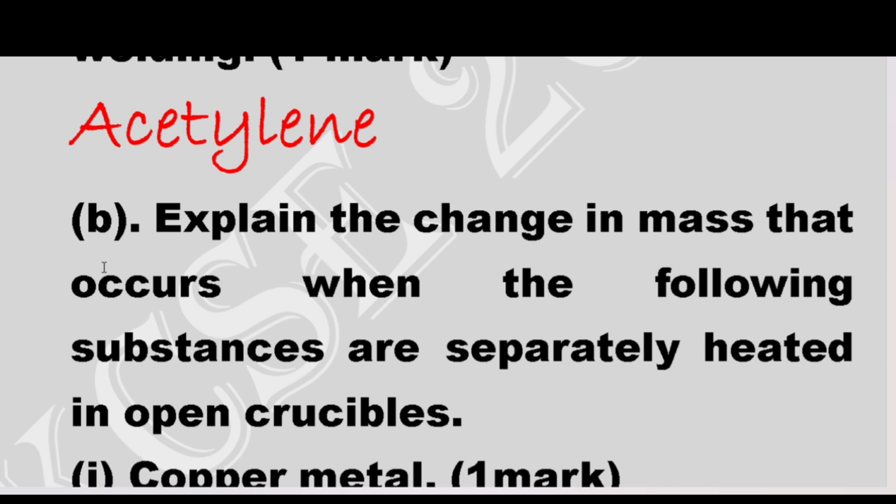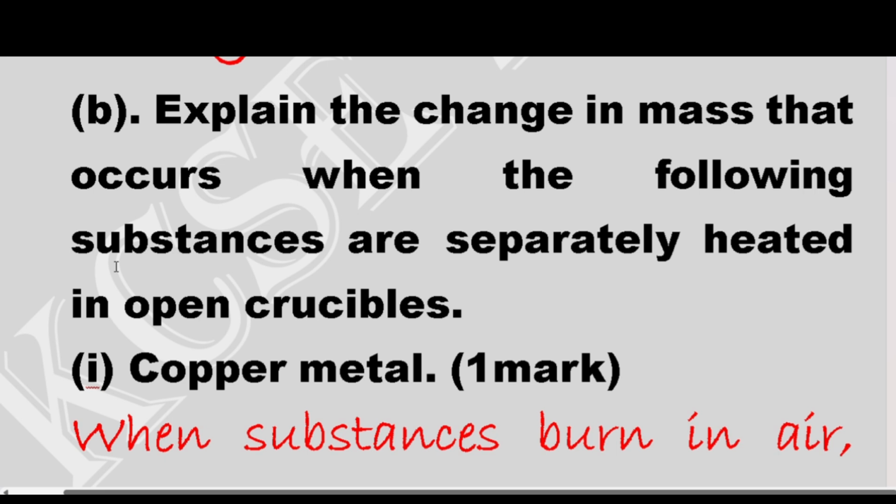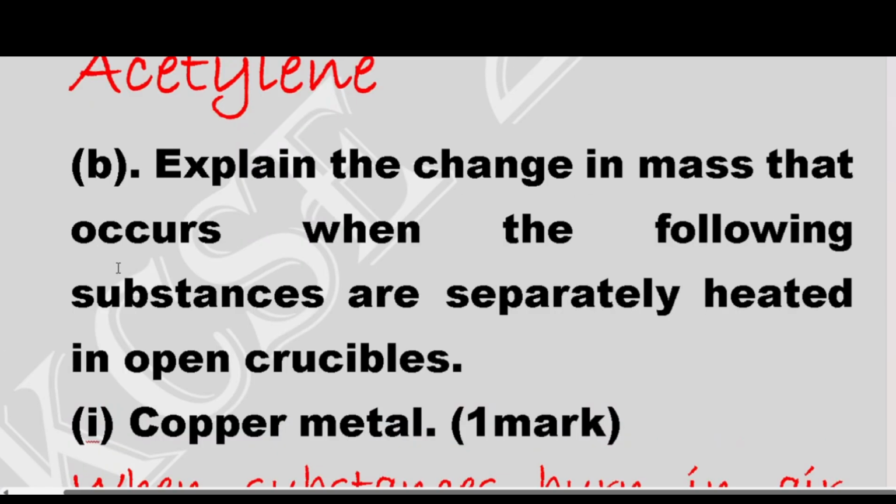Because copper is a solid, and it is burning in air to combine with oxygen to still form a solid, there is an increase in mass. There will be a decrease in mass only if the end product will be gas. If the end products are gases, we expect a decrease in mass.